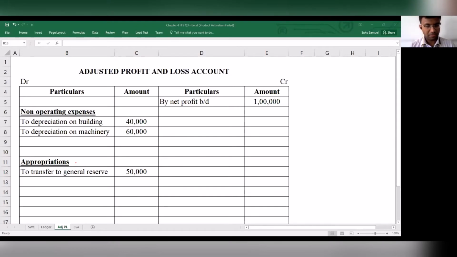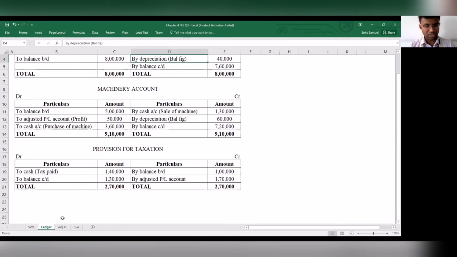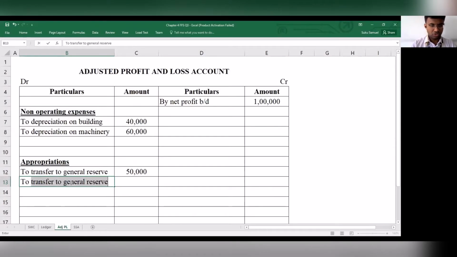What else do we have? Another appropriation that we have is the provision for taxation, the additional amount of money. So to transfer to provision for tax. How much is this? This is 1,70,000.